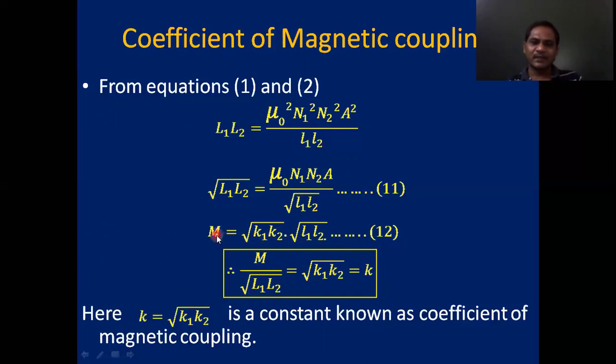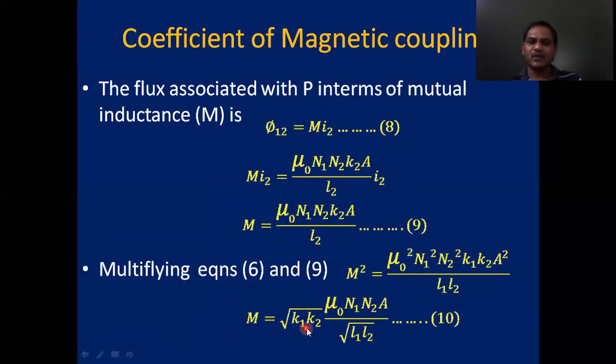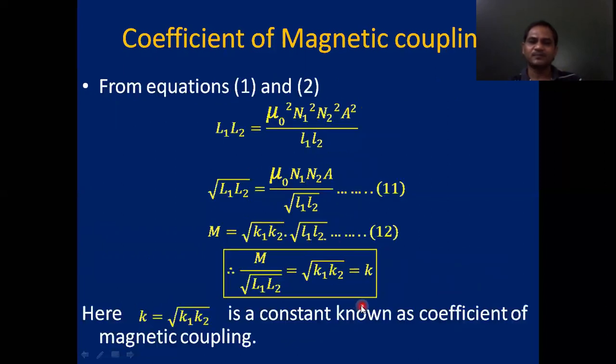So remember here capital M equal root K1 K2. In the equation 10 what we have, capital M equal root K1 K2 mu naught N1 N2 A by root L1 L2, right? So here we are writing that root K1 K2 into root L1 L2. Then M by root L1 L2 equal to root K1 K2 that equal to K. So here K equal to root of K1 K2, that is a constant.